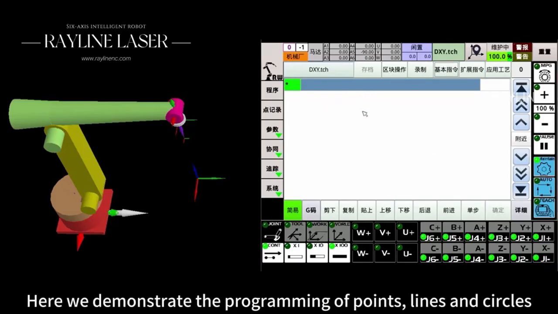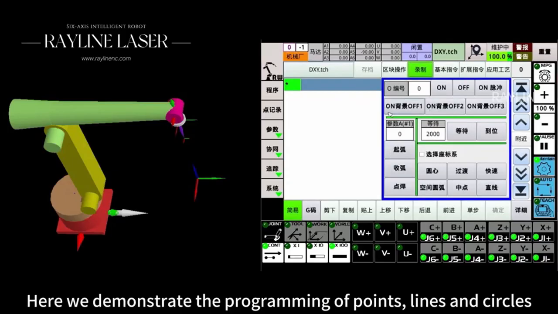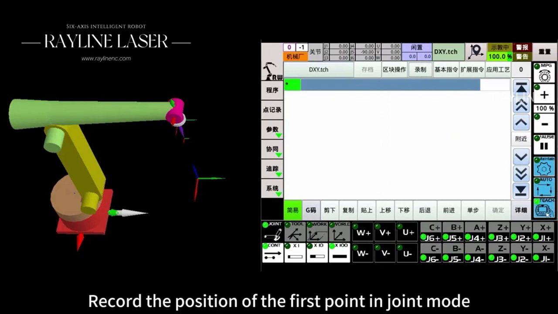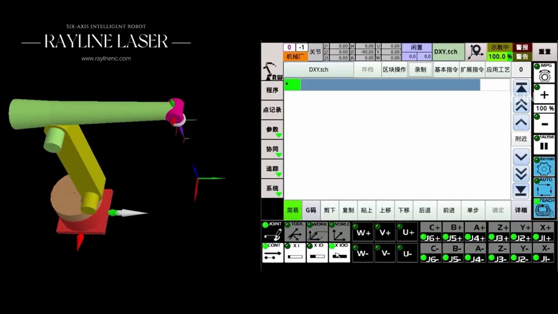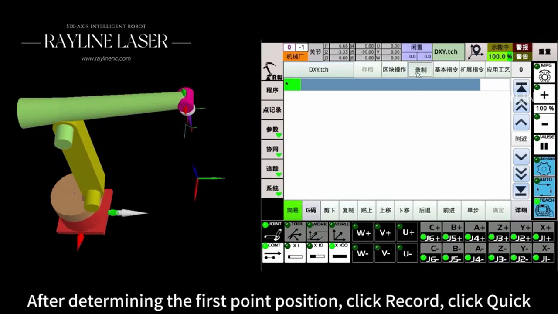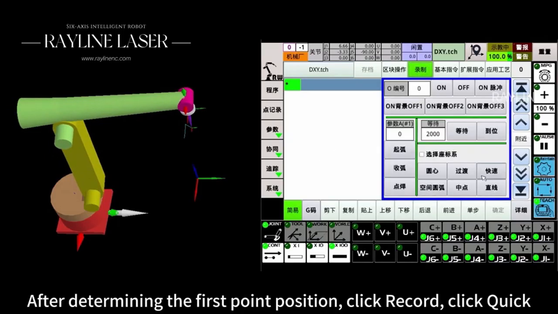Here we demonstrate the programming of points, lines and circles. Record the position of the first point in joint mode. After determining the first point position, click Record, click Quick.